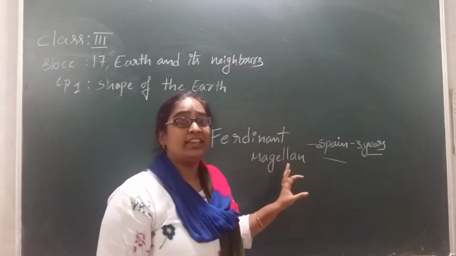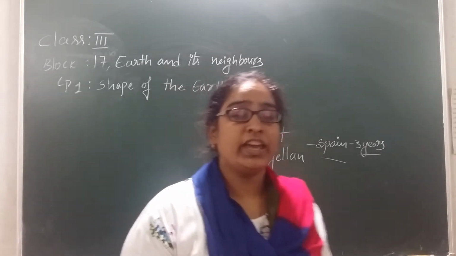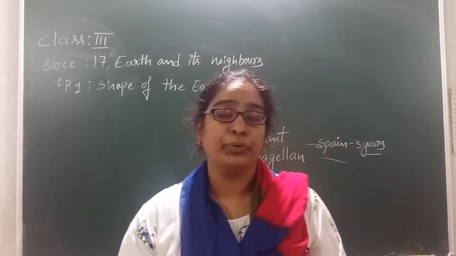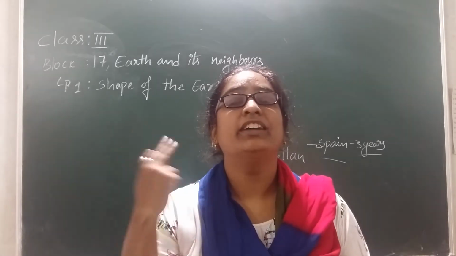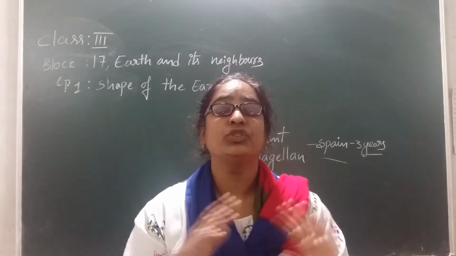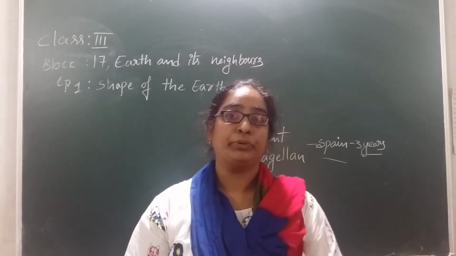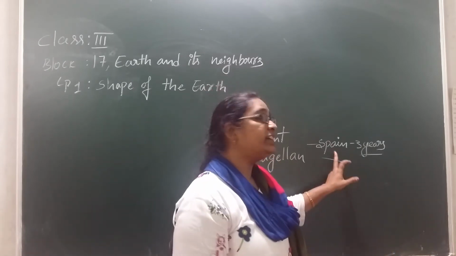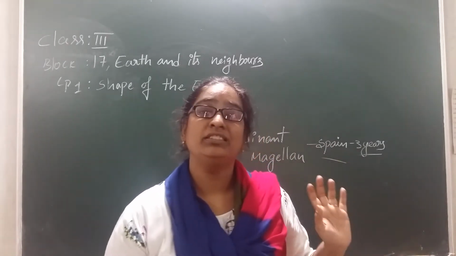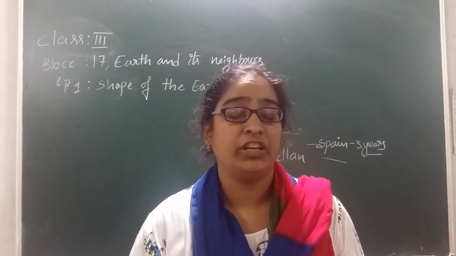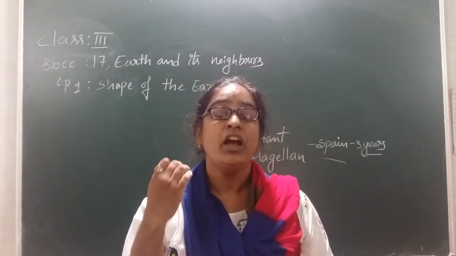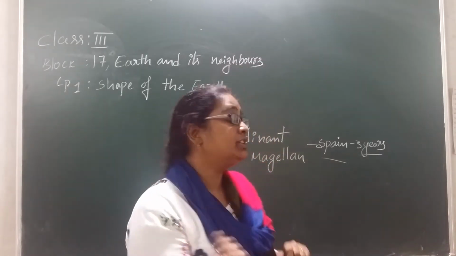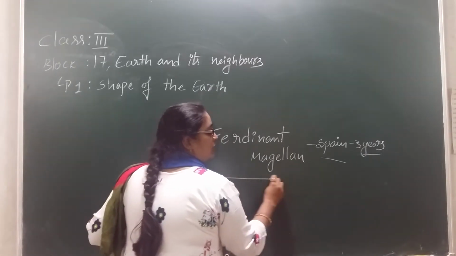Ferdinand Magellan. He is a scientist. He actually proved that earth is in a round shape and it has no edges. How did he prove it? He started from Spain, took a ship, and travelled from Spain in one direction for up to 3 years.